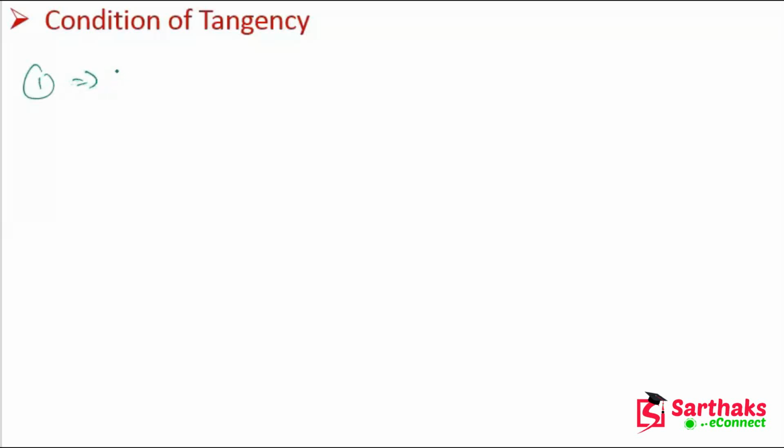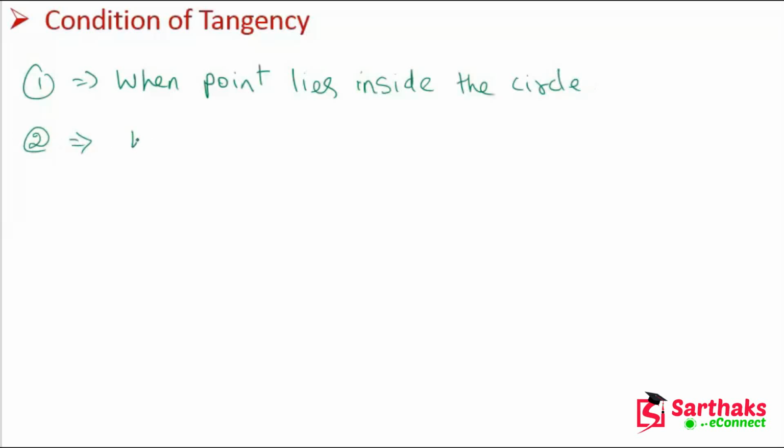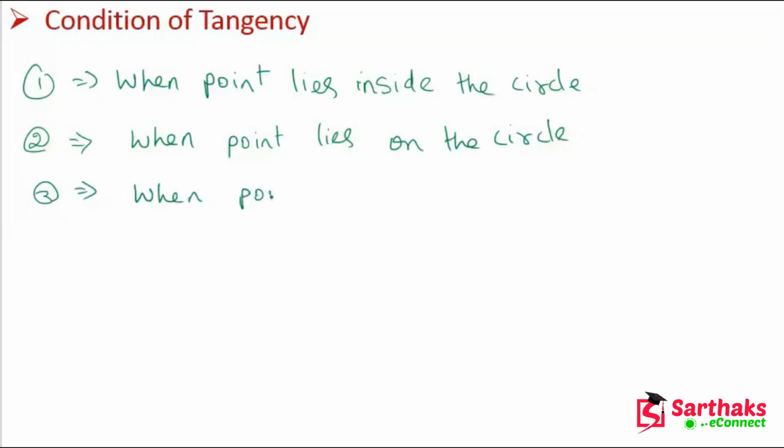first condition is that when point lies inside the circle. And if we talk about the second condition, when point lies on the circle, and if we talk about the third condition, when point lies outside the circle.